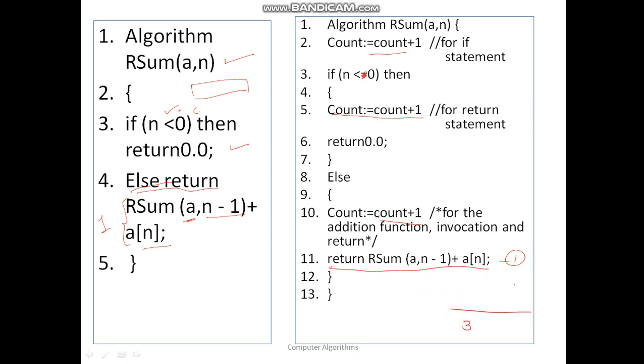Is it 3? This is 1, then this is 2, and this is 3. Do you think it is 3? No, it is not 3. It is 3 plus x. Now what is this x? There will be some time, some count required to get this work done, so for that purpose you will require x amount of time. So let us try to solve this equation and find out what x is.